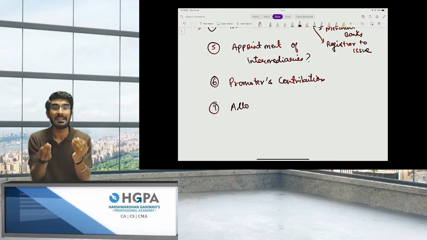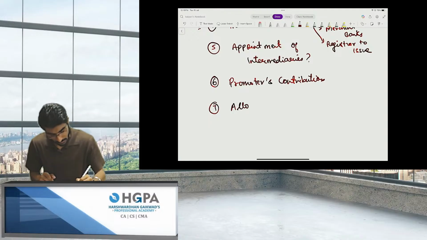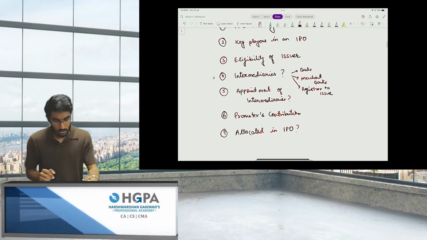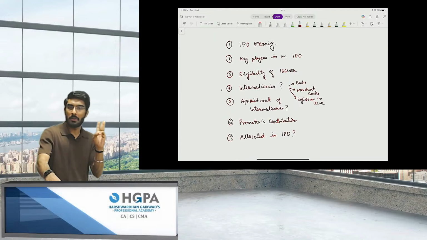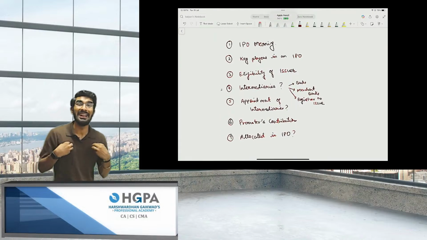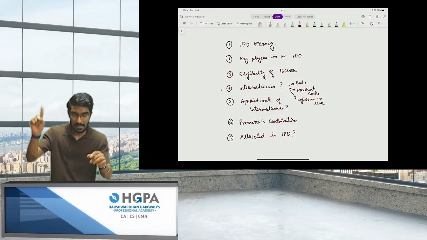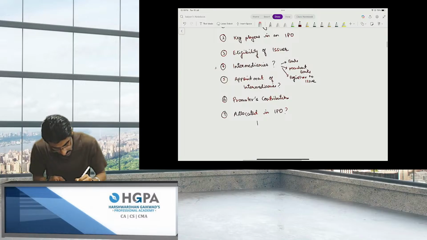Then, people, we're going to understand how the shares are allocated in an IPO. There are three types of players involved. Retail individual investors, like you and me. Common people like you and me are called retail individual investors.